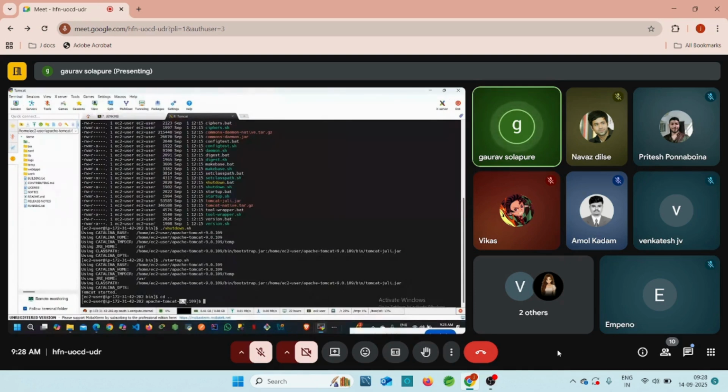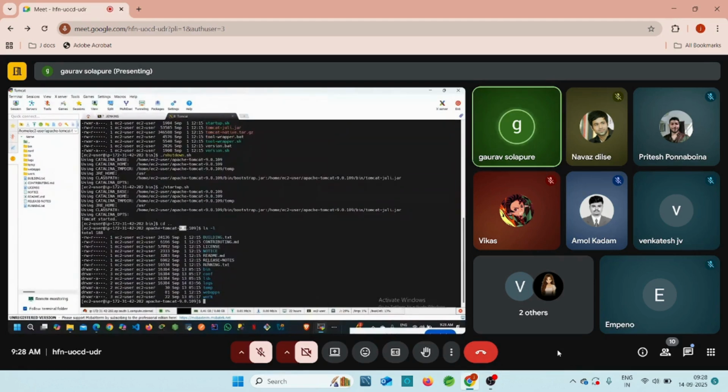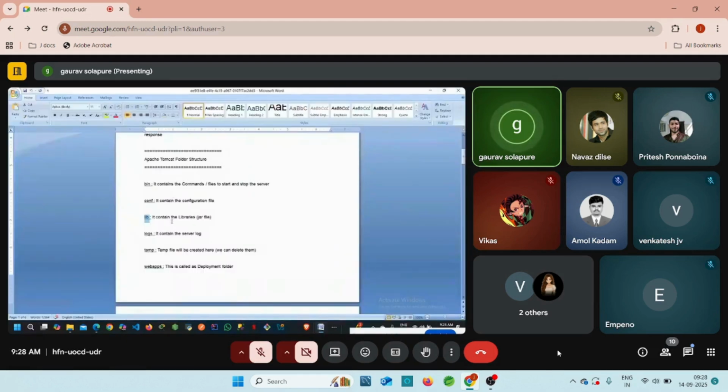9.0.109. This is our version. Again, you can write here ls -l. You will get the folder structure. Bin is used for starting and stopping this Tomcat server. Conf contains the configuration files. Lib contains the libraries which are required for our Tomcat server. It means every Java application is going to be converted into a jar file, right? So like that, Apache Tomcat contains libraries, and those libraries are present inside of jar files, guys.